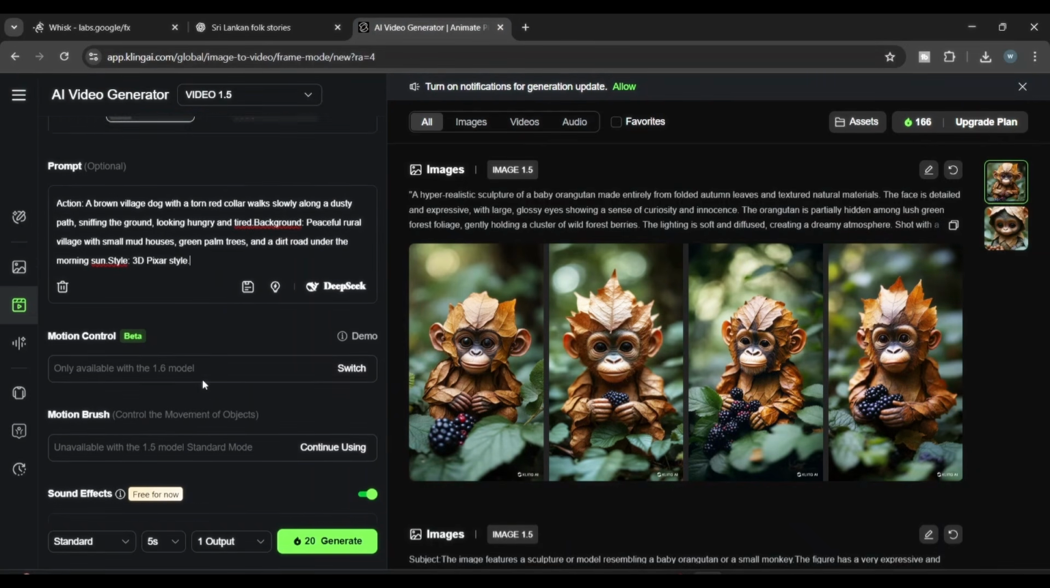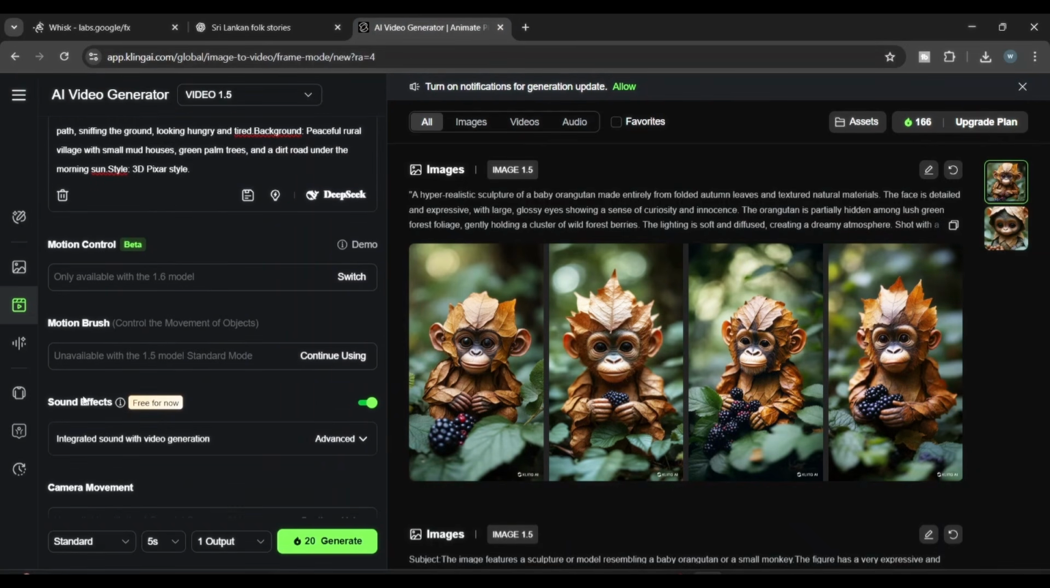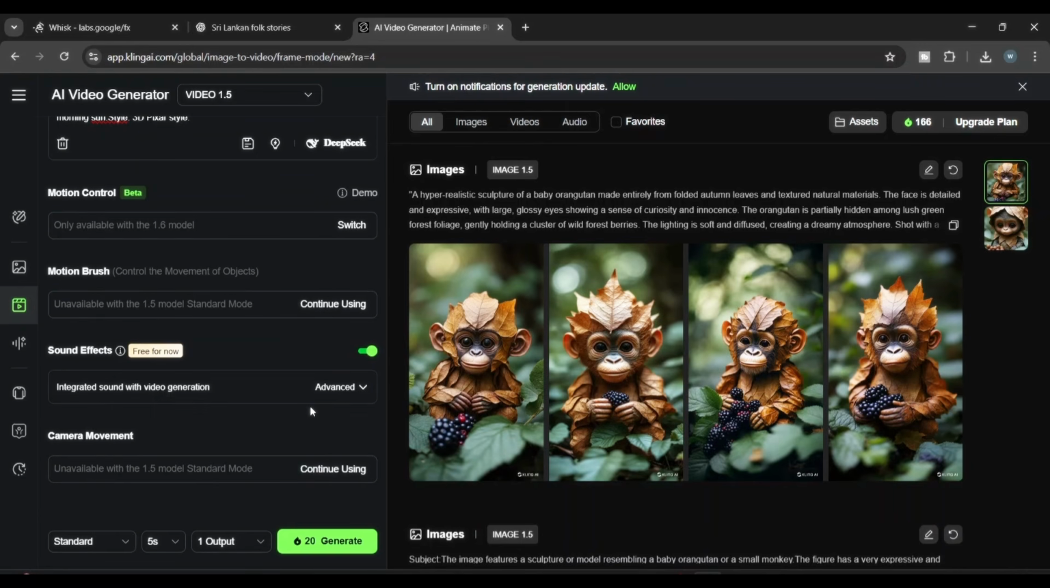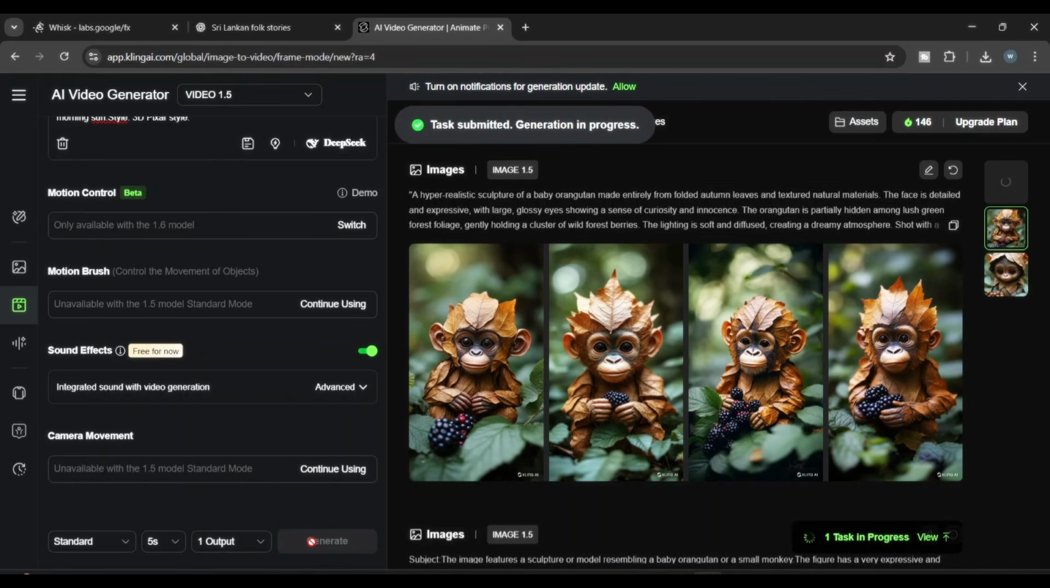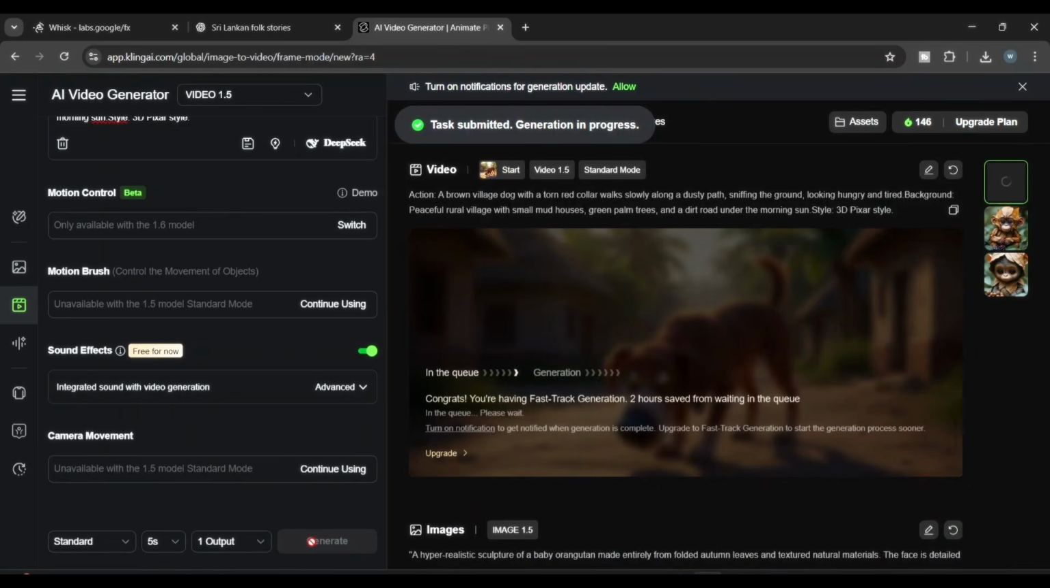As I said before, if you select the video 1.5 model, you'll see an option to create sound effects. If you want, you can turn this on or off here. Turning it on won't spend any extra points. Now, all you have to do is click on the Generate button below, and that's it. It'll create your video within a few seconds.